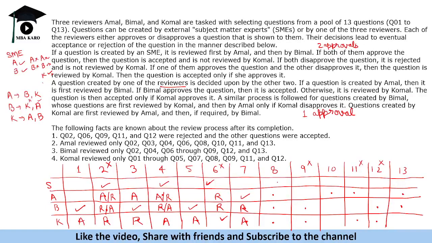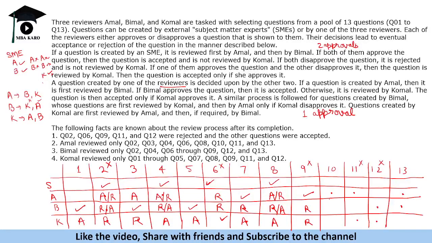Question number 8, approved. Okay, question number 8 is similar to 4, because we see that all three people are reviewing it. So that means the first person either approved or rejected, the second person did the opposite thing, and this got approved by Komal. Question number 9 would have been created by Amal, rejected here and then rejected here. Then only it will get rejected.